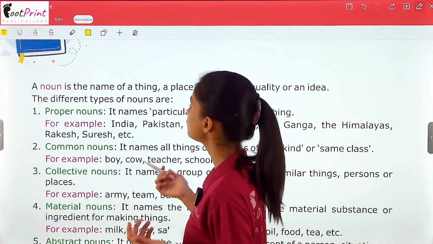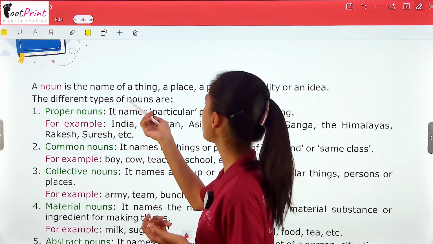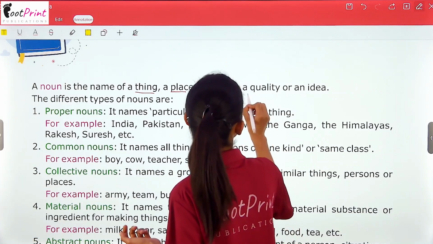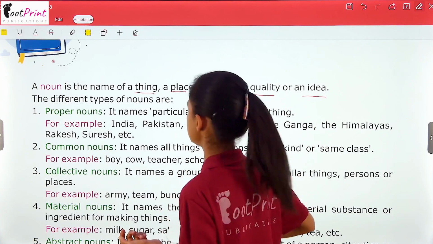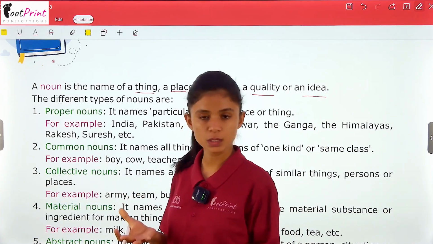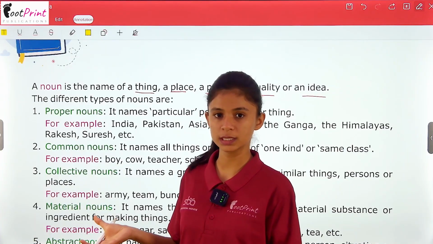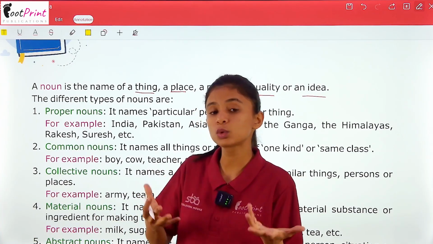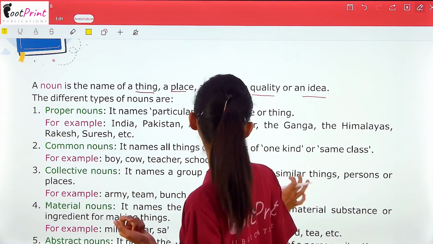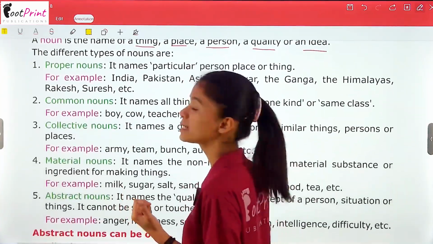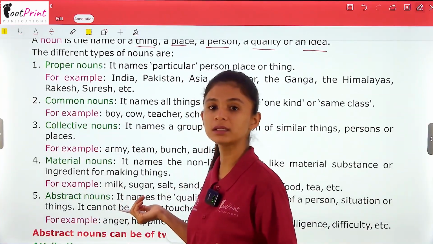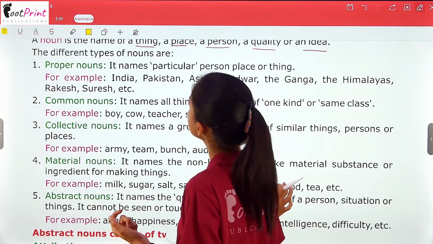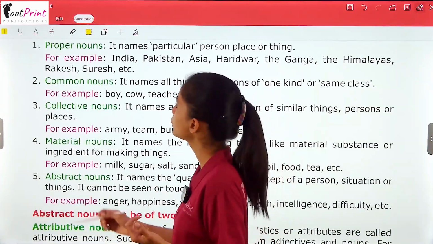Firstly, a noun is the name of a thing, a place, a person, a quality or an idea. This is what I have already told you, and you might already have learned the definition, or know it very well by now. So let's delve deep into the topic by studying the types of nouns. Here are different types of nouns given. Let's read them one by one.